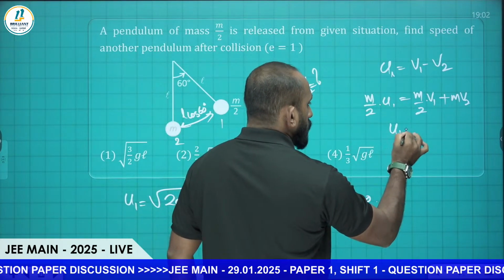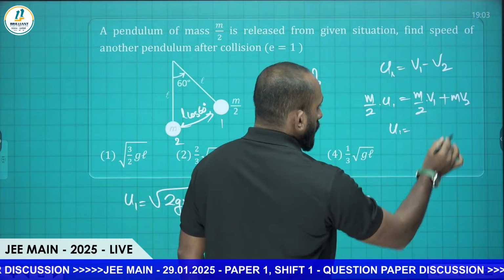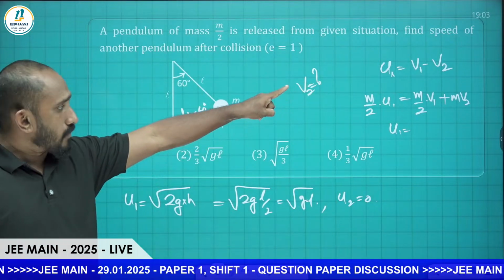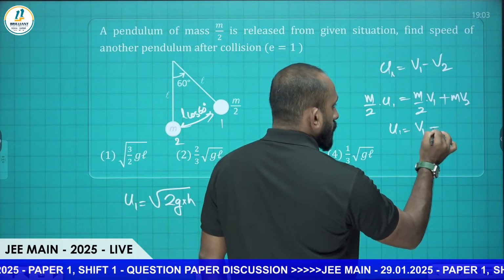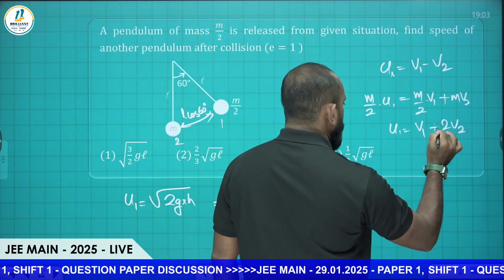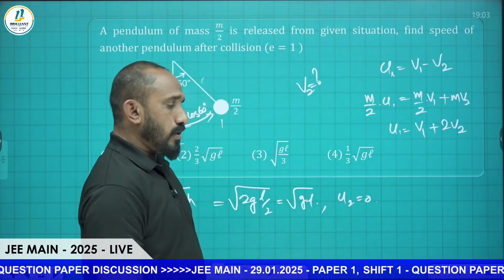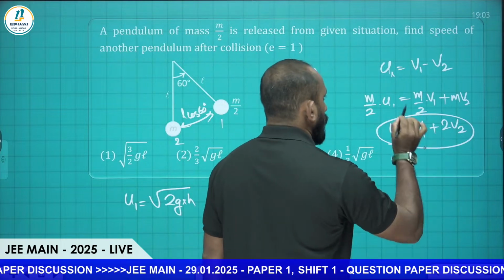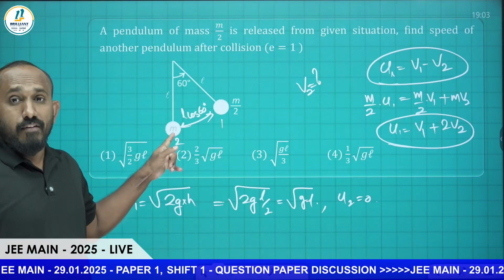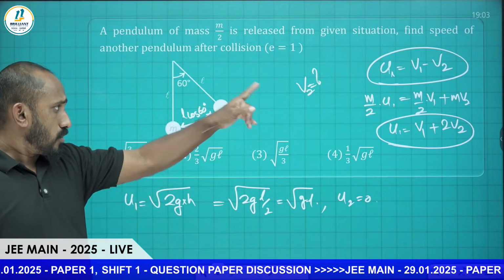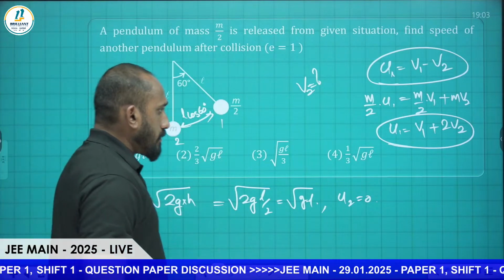So U1 is equal to V1 plus V2. If you substitute that also there, it will be 2 into 2V1, that is V1, plus 2 into V2, 2V2. So U1 is equal to V1 plus 2V2. One relation you are getting, and U1 is equal to V1 minus V2 you are getting. We have to find the final velocity of the second body. If you substitute that, you can get the idea there.